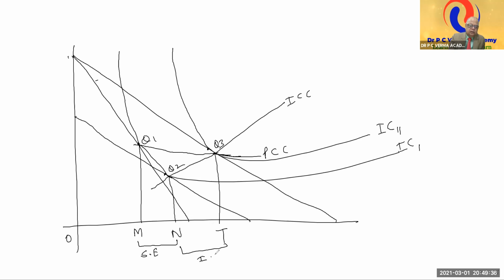This is income effect. Total is price effect. Price effect is equal to substitution effect plus income effect.